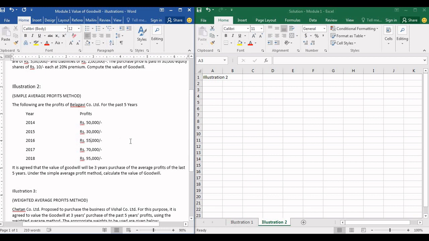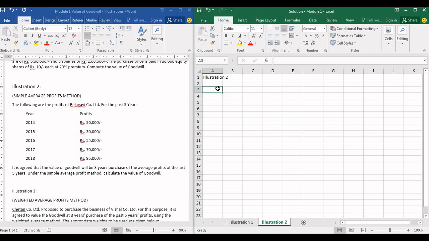Suppose we get 50,000 as average profit, the value of goodwill will be 3 into 50,000, which is 1,50,000. I just took a simple example to make you understand how this sentence works. We are going to take the average profits of the last 5 years, calculate its average and multiply it with the number of years purchased. So we get the value of goodwill.